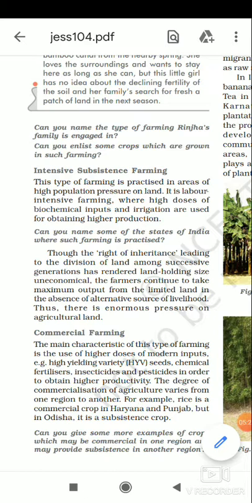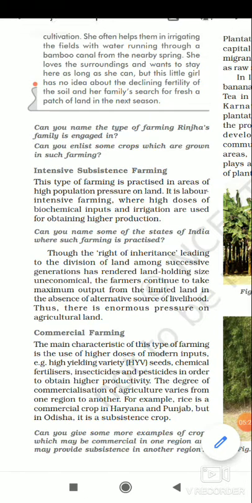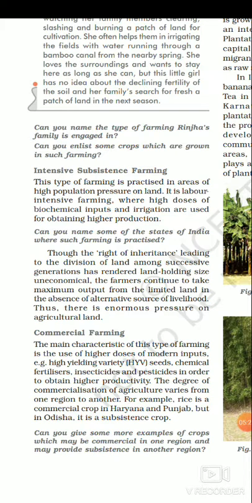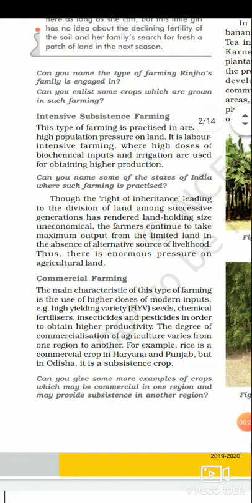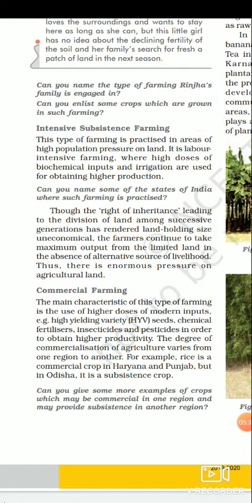So ultimately what happened, the farmers continue to take maximum output from the limited land in the absence of an alternative source of livelihood. Thus there is enormous pressure on agricultural land. So in intensive subsistence farming there is a lot of pressure on land. And landholding is small because under the right of inheritance, after the death of the father, land is distributed among his sons.